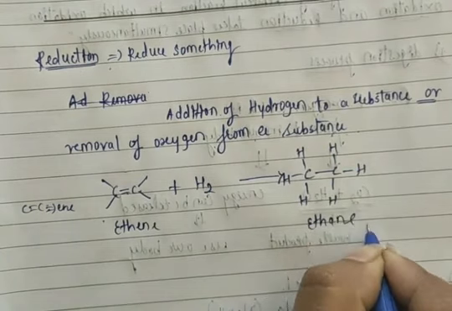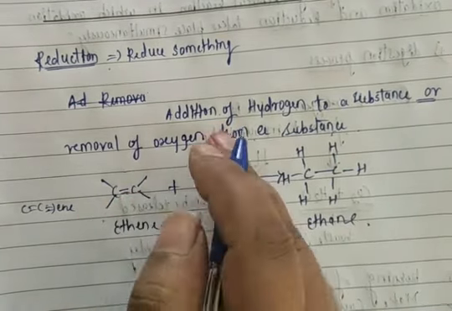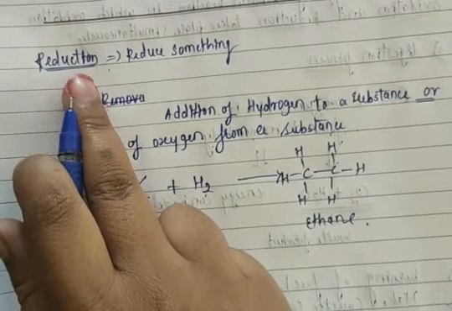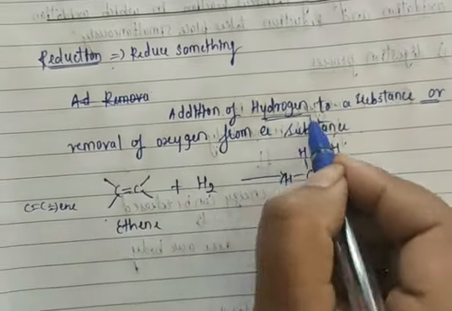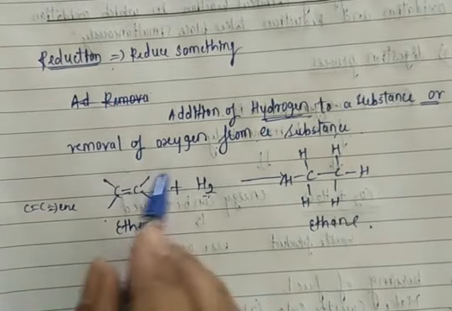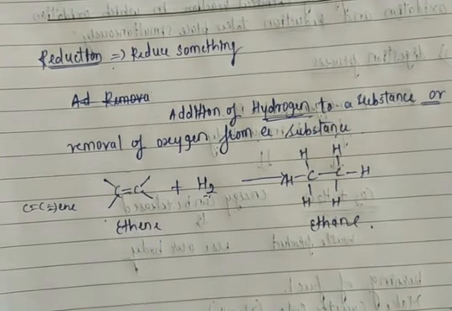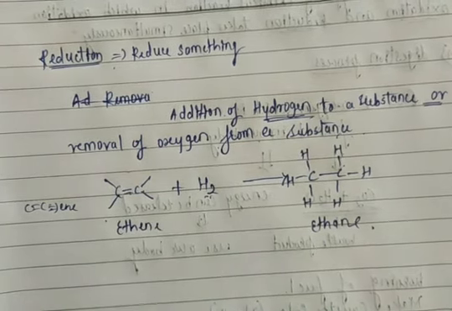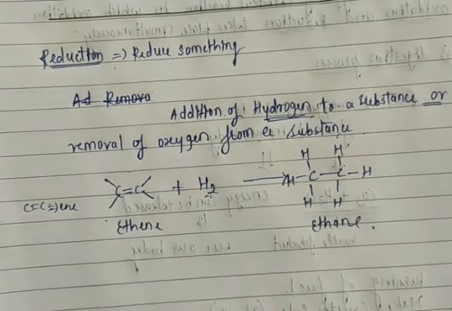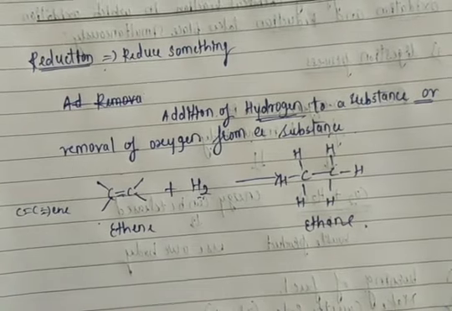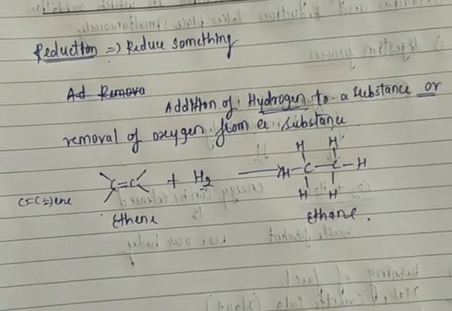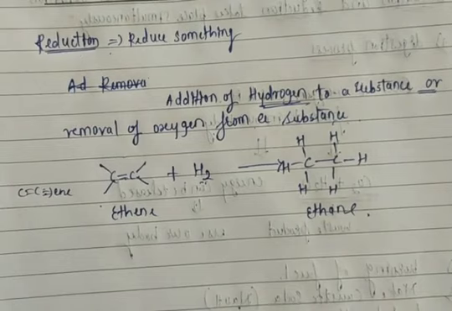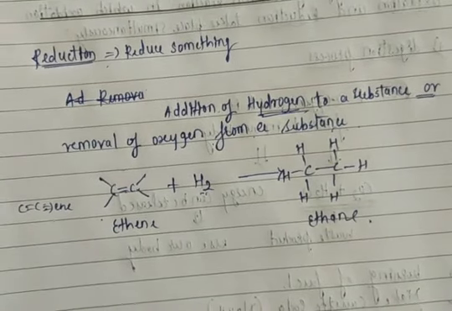So what did I do here? I added hydrogen. So addition of hydrogen to a substance is called reduction. I hope you understand what is meant by oxidation and what is meant by reduction. You have to remember at least two examples for oxidation and two examples for reduction. If you know at least one example, you can easily write it in the exam.